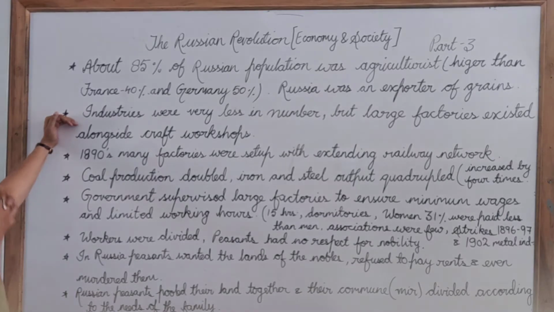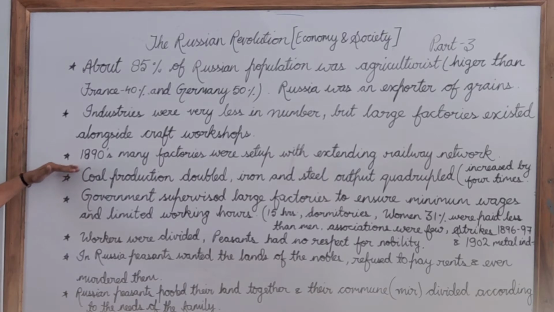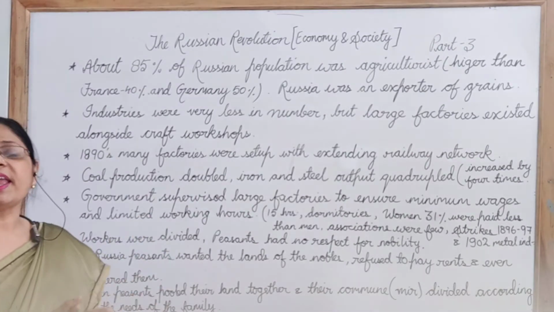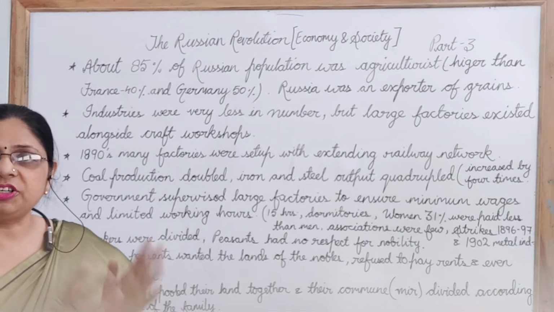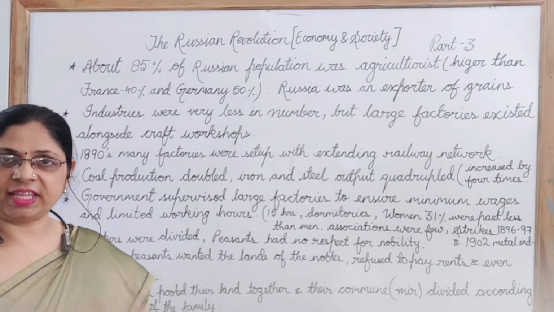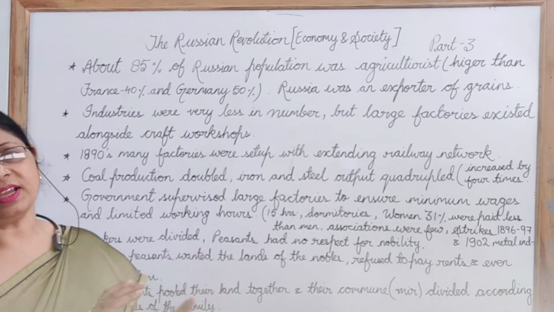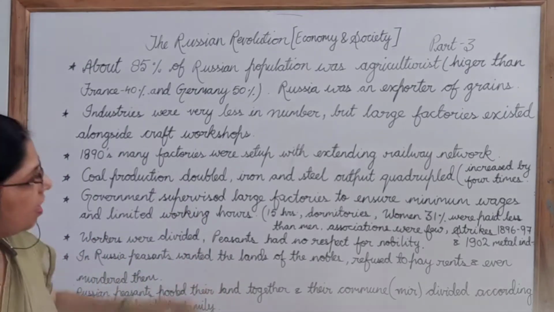Next thing that we need to know is that in the 1890s, many new factories had started to come up. Why? Because the railway network in Russia was increasing, and with the increase of this railway network, even the remote areas were being connected by the railways.